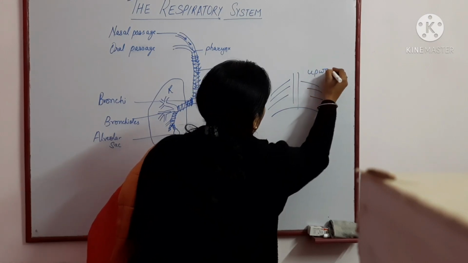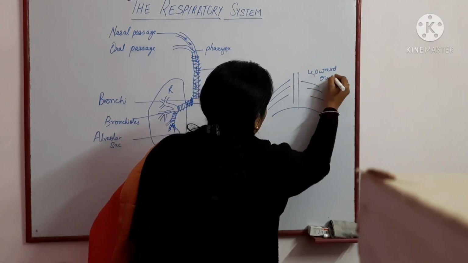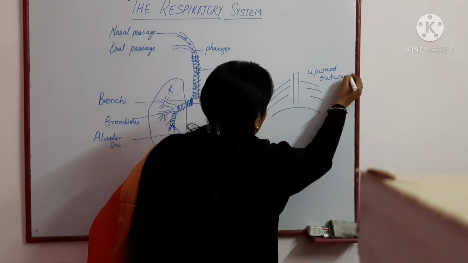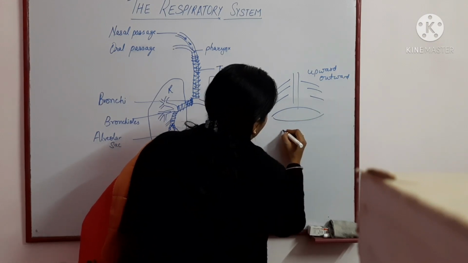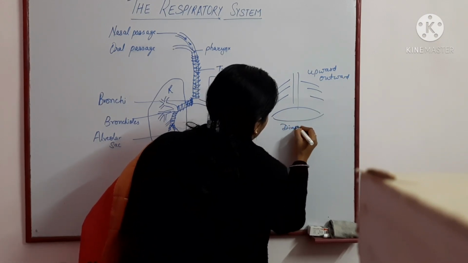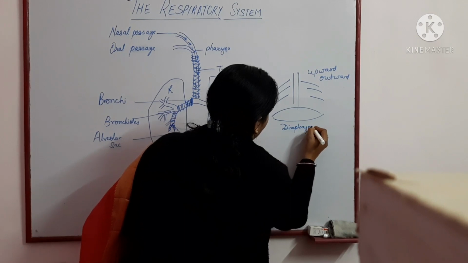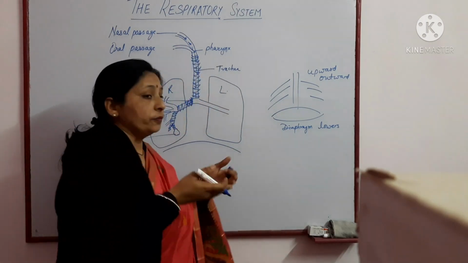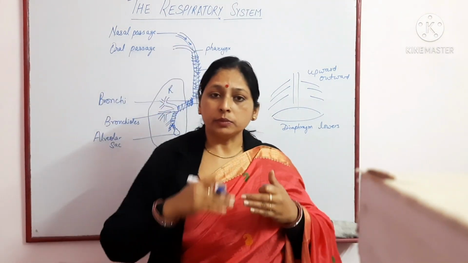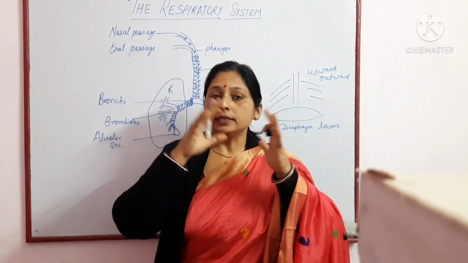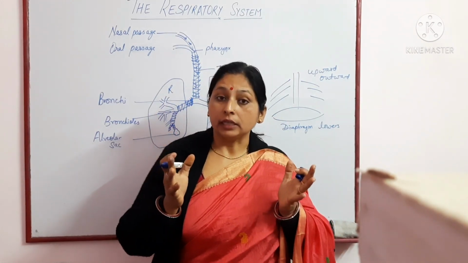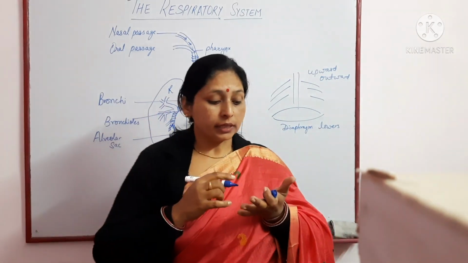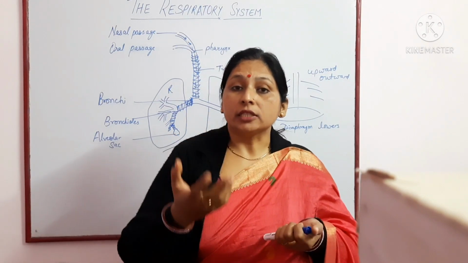This upward and outward movement of ribs and lowering of the diaphragm results in an increase in the chest cavity.